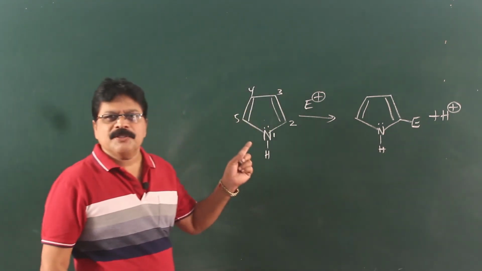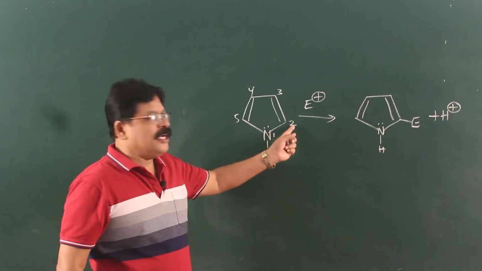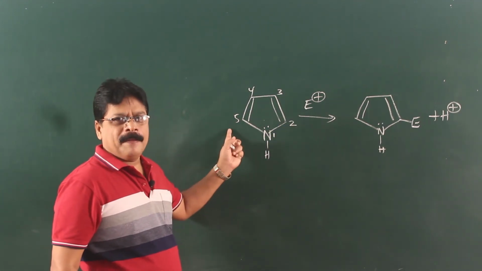So, reaction is commonly found to take place more at position 2 and 5.